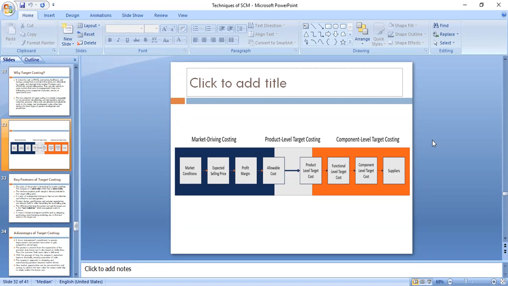Earlier, when you were selling at 10,000, your profit margin was 10%, so 1,000. Your target cost was 9,000, which was your allowable cost.